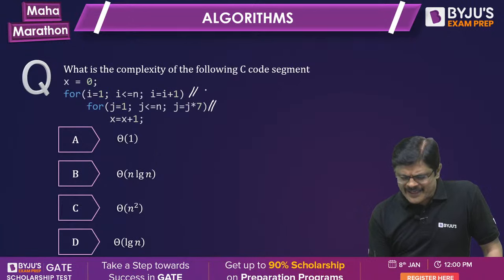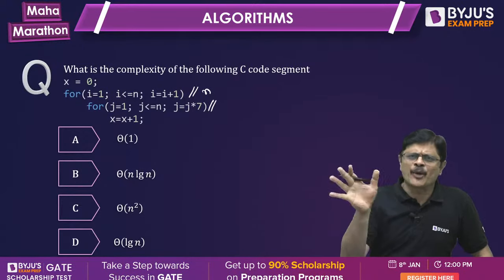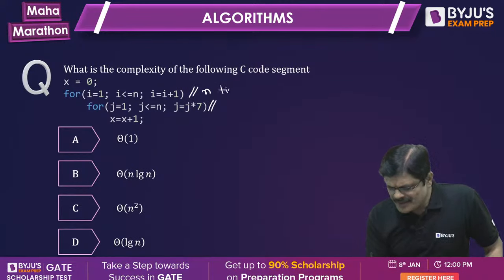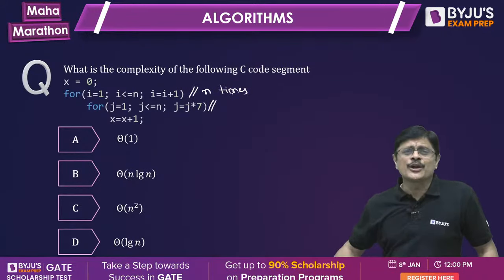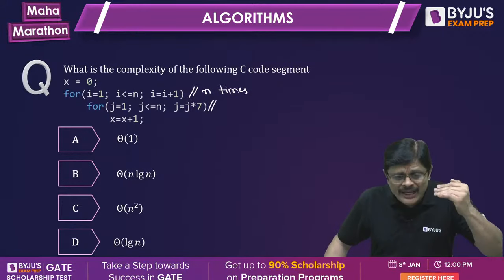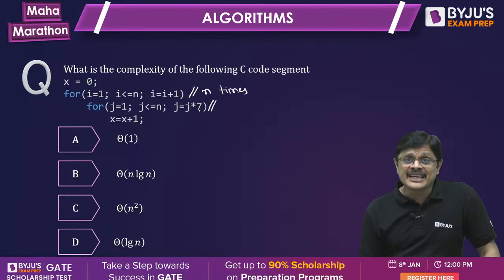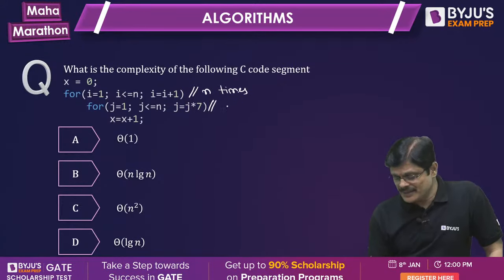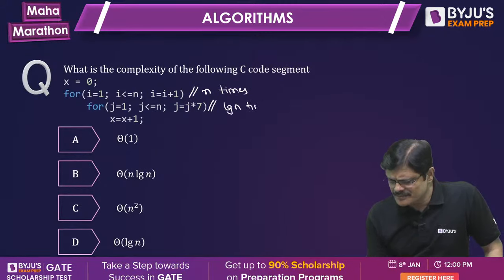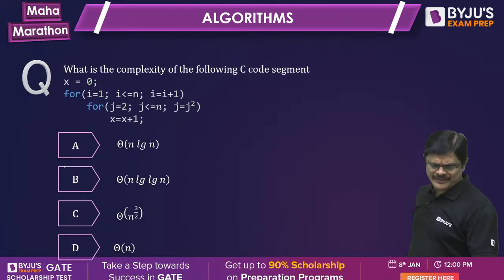So outer loop iterates how many times, sir? See, when I said don't say, sir, n plus 1, n minus 1, approximately n times. And outer loop iterates n times. What about inner loop, sir? J into C up to n, it iterates log n times. So it is n log n, straightforward question. Next one.